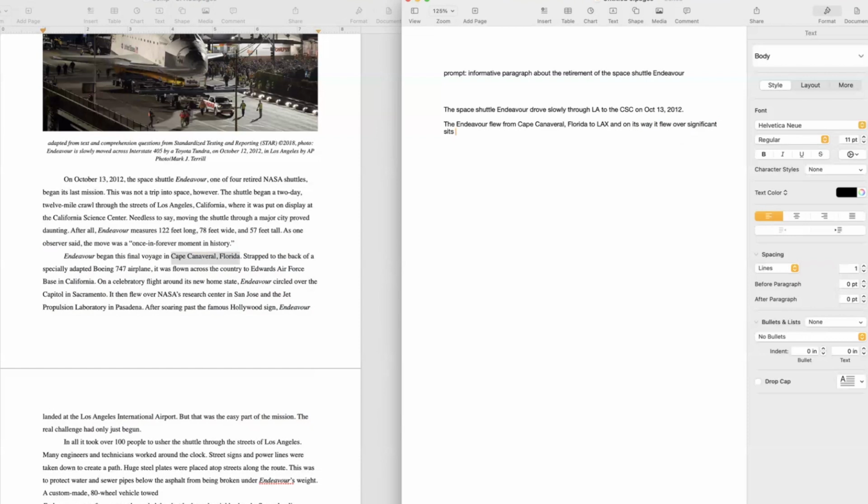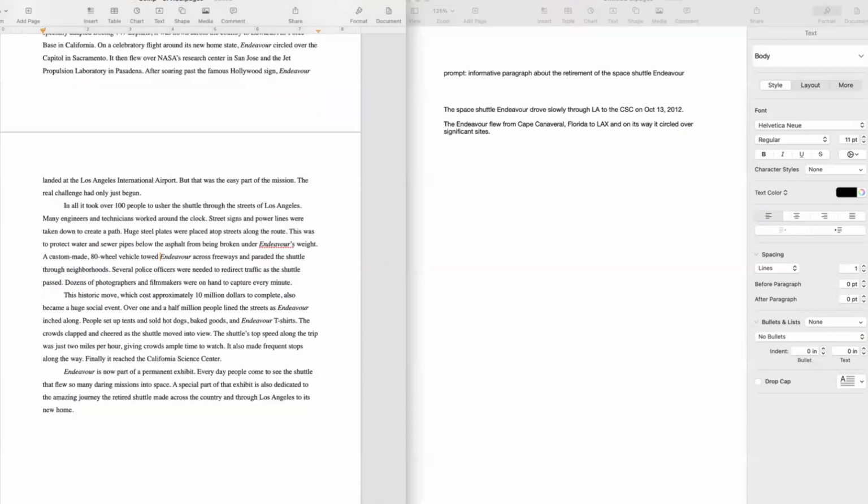It says on a celebratory flight around the new home state, it circled over, so let's say it circled over significant sites. Okay, there we go. That's our second paragraph.